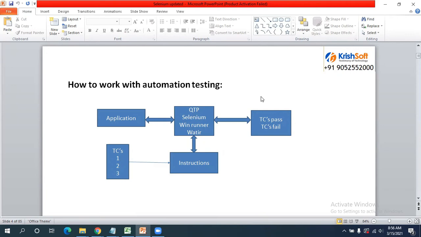Framework means the different components, how you are segregating the data, how you are maintaining the scripts. Your scripts should be reusable for each and every regression testing cycle. I will explain the framework very clearly later.